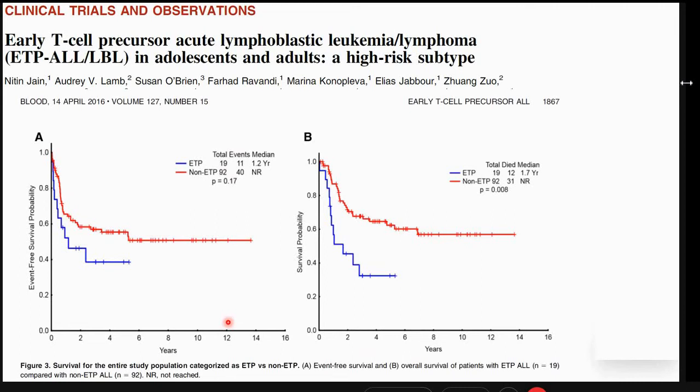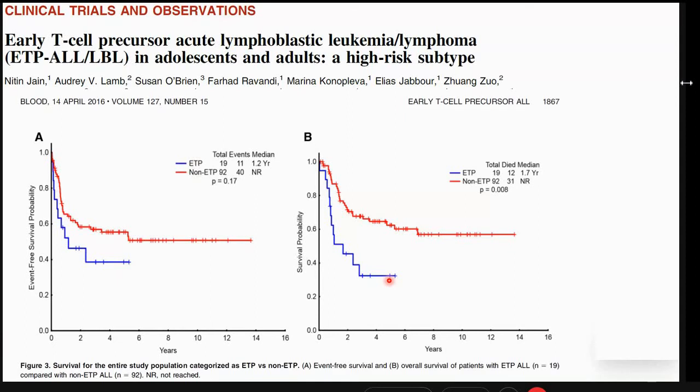So this is a paper from Nitin Jain in which they analyzed their patients of early T precursor. They analyzed their entire group of 119 or 120 T-ALL patients. And when based on their phenotype, they classified them into early T in the blue or the non-ETP into red, we can see nicely the graph separating. So the early T precursor had a much worse outcome, whether we see the event-free survival or the overall survival. The early T precursor had a much worse outcome.